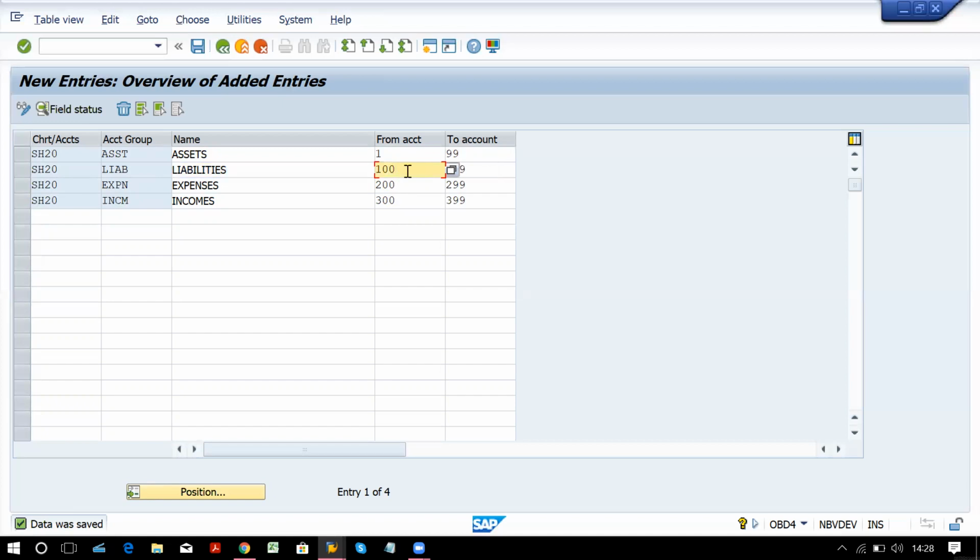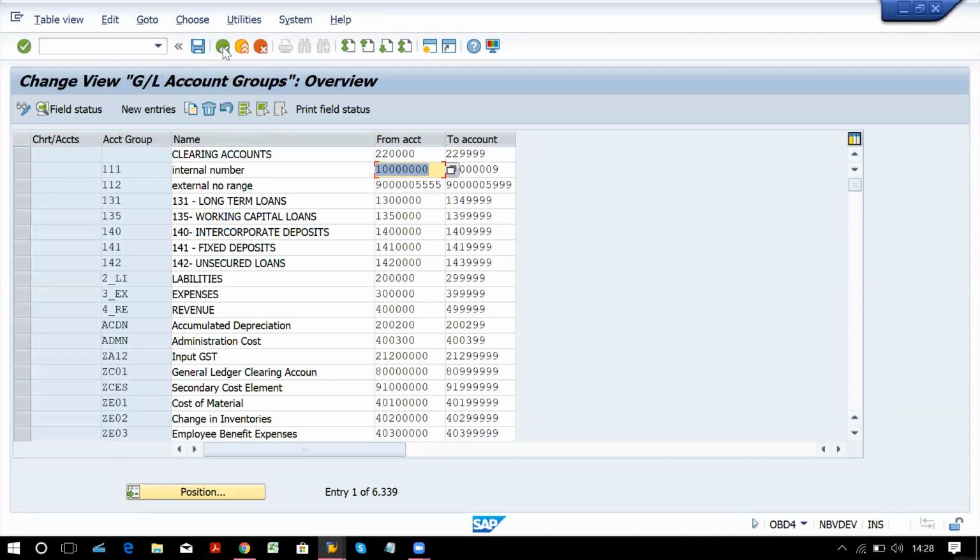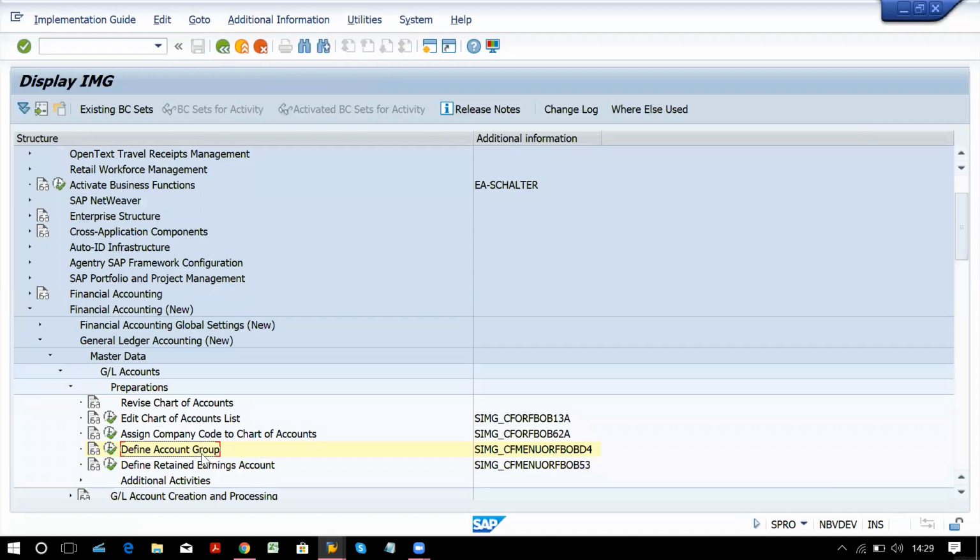Generally, we follow sequence while creating number ranges and GL accounts as well, otherwise you will keep searching for the numbers. So we have to pick numbers manually while creating GL accounts. We are going to proceed with that today or tomorrow. Just save this.